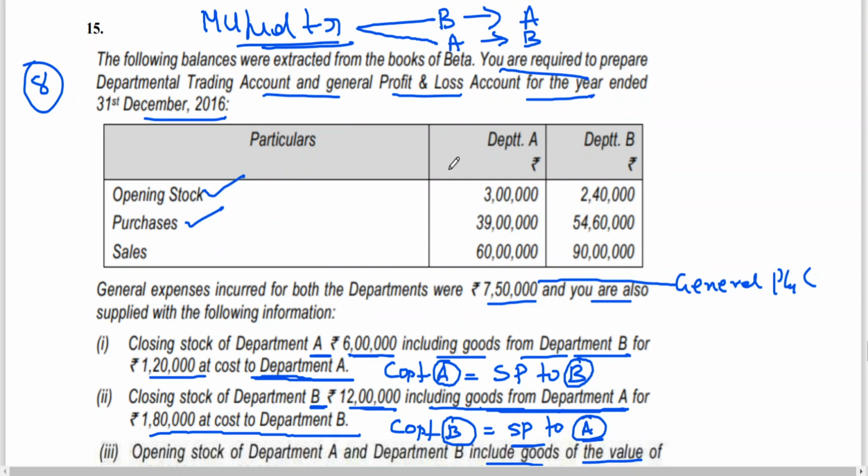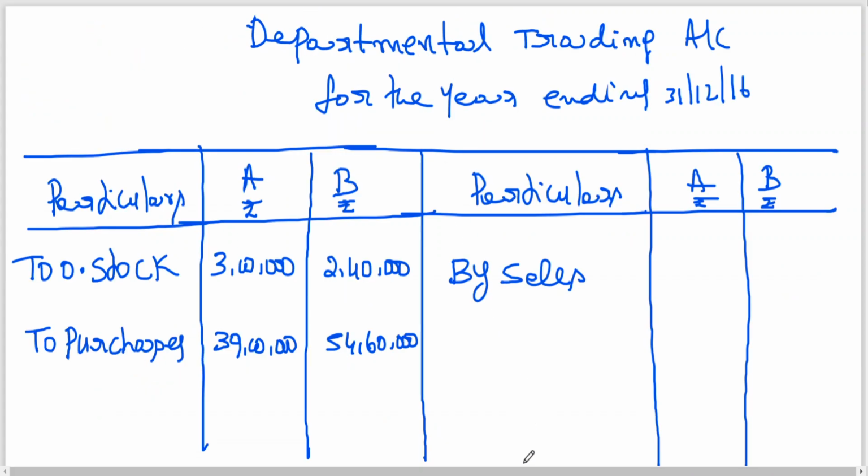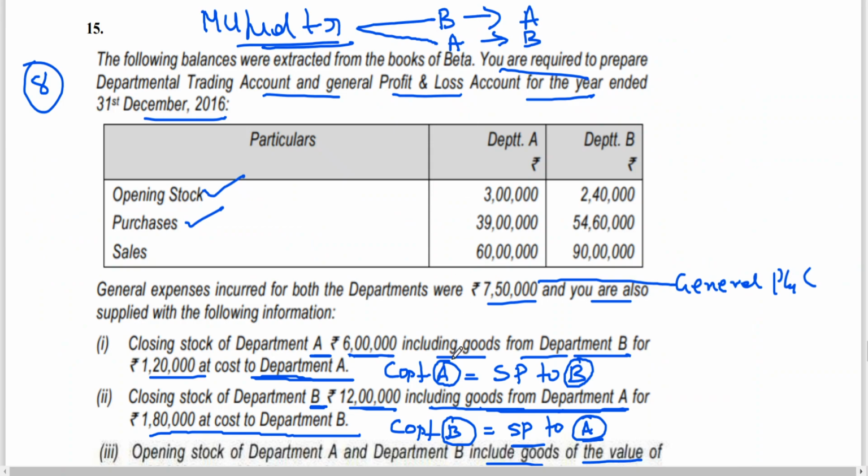By sales, 60 lakhs and 90 lakhs. Closing stock of department A, 6 lakhs. Closing stock of department B, 12 lakhs.